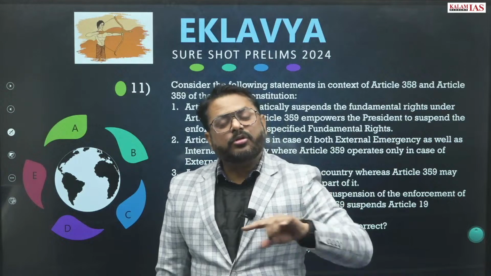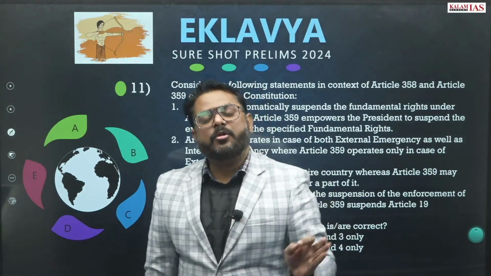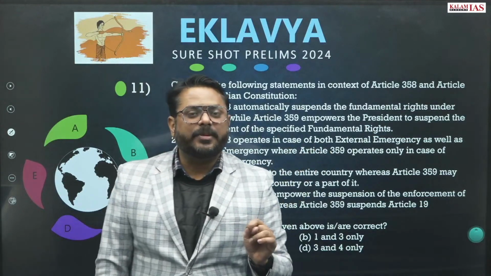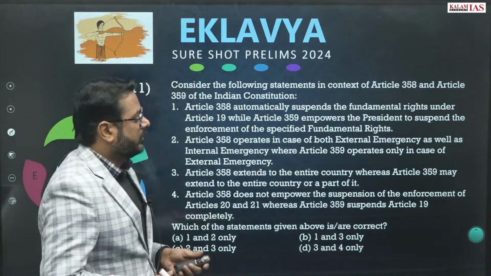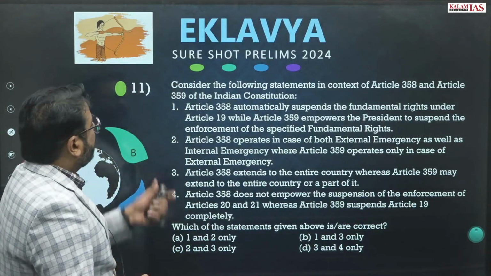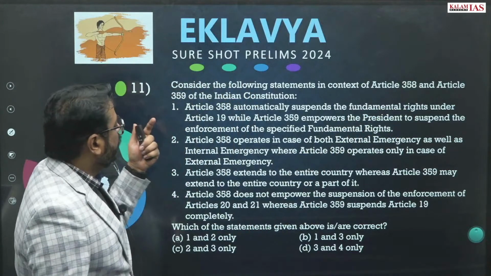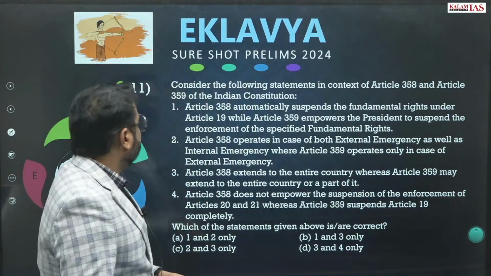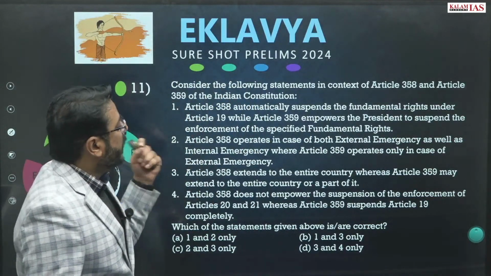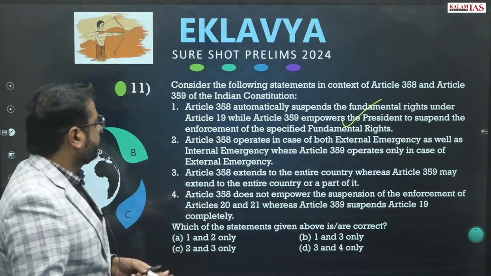It can be done for the entire country, it can be done for a small part of the country, it can be done for the entire time period of the emergency, it can be done for a small time period of the emergency, right? So Article 358 automatically suspends the fundamental rights under Article 19, while Article 359 empowers the President to suspend the enforcement of the specified fundamental rights. So this is a correct statement.